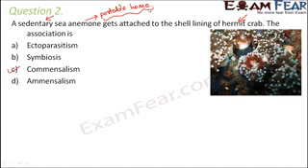So in this relationship, what do we see? We see that the sea anemone is surely getting benefited, but the hermit crab may or may not get benefited. So this, as per us, is an example of commensalism.